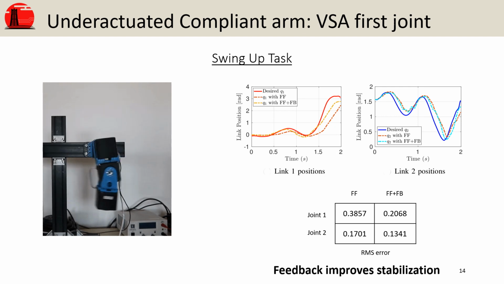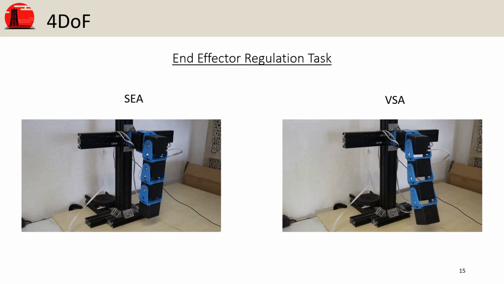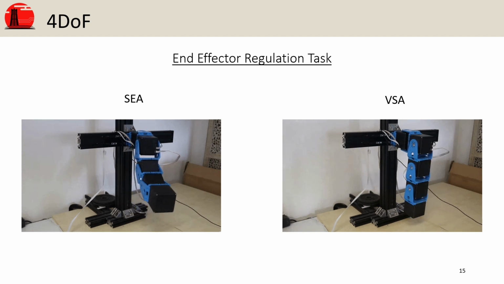In the previous case, we were considering a constant stiffness, while in this case we execute the task optimizing also for the stiffness profile. This is achieved relying on a variable stiffness actuator for the first joint. Finally, we executed experiments with robots with a larger number of degrees of freedom.